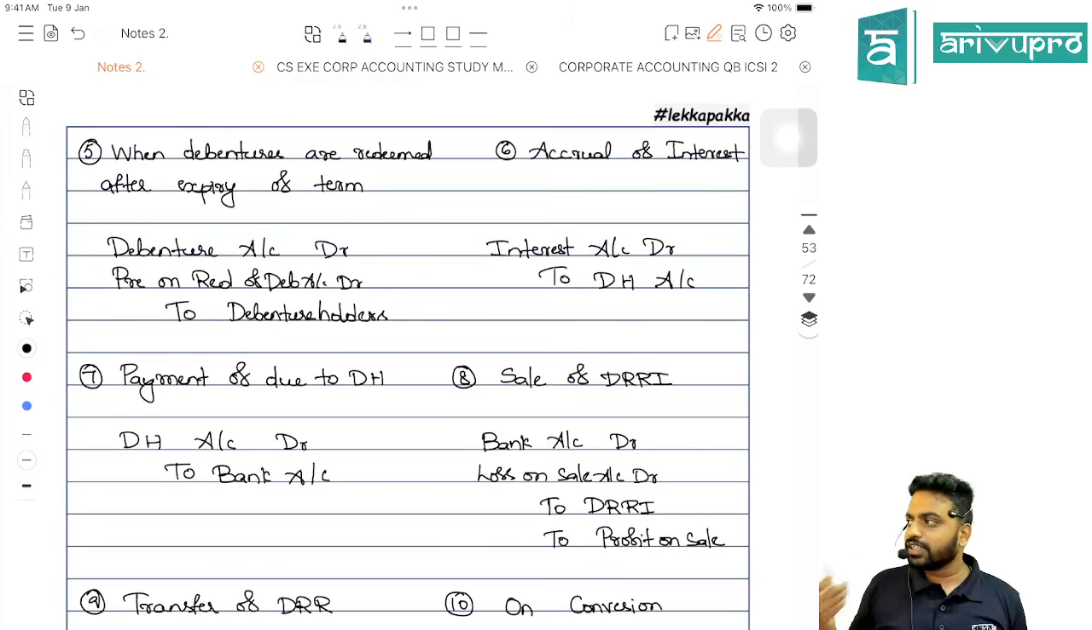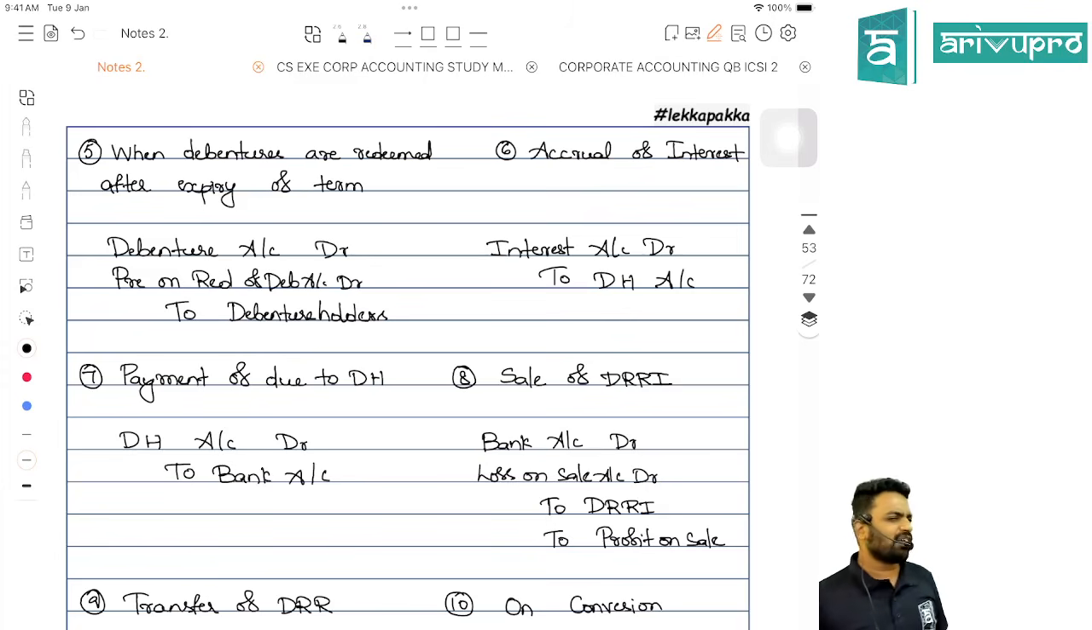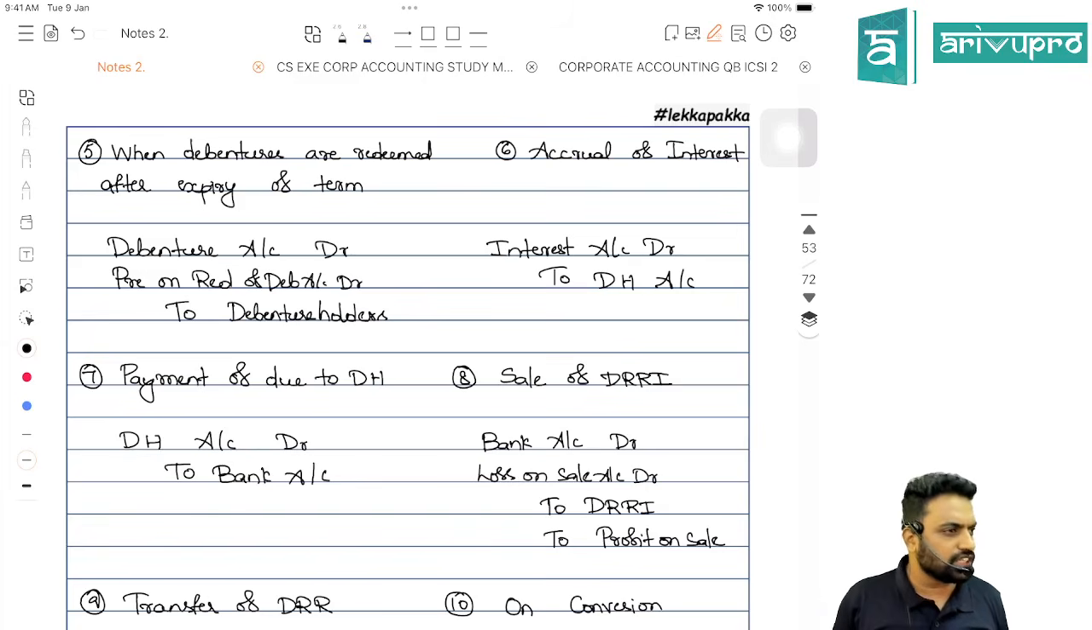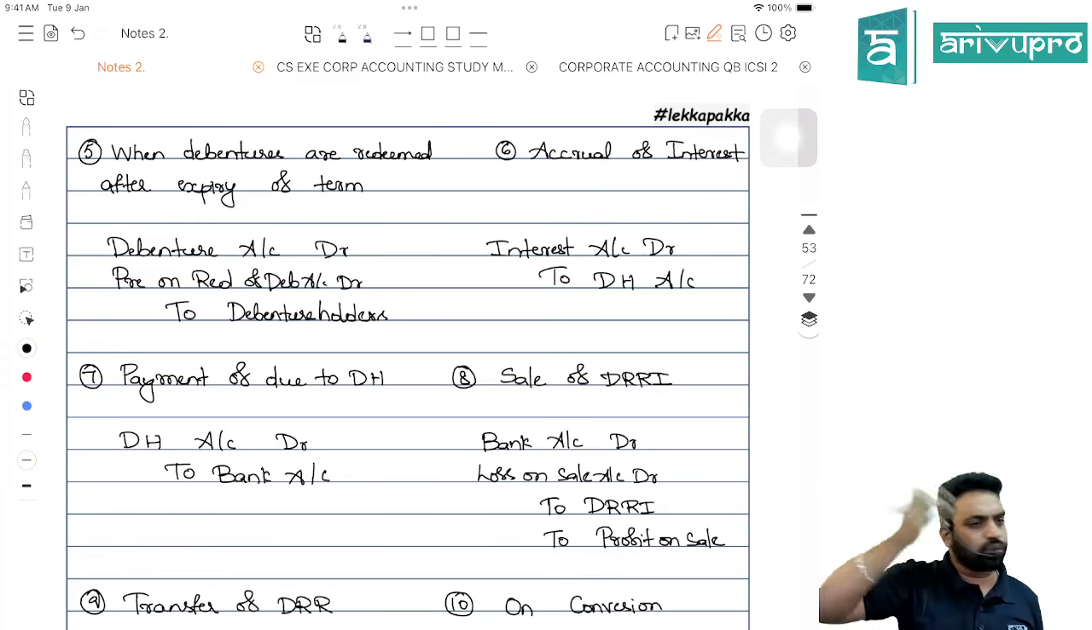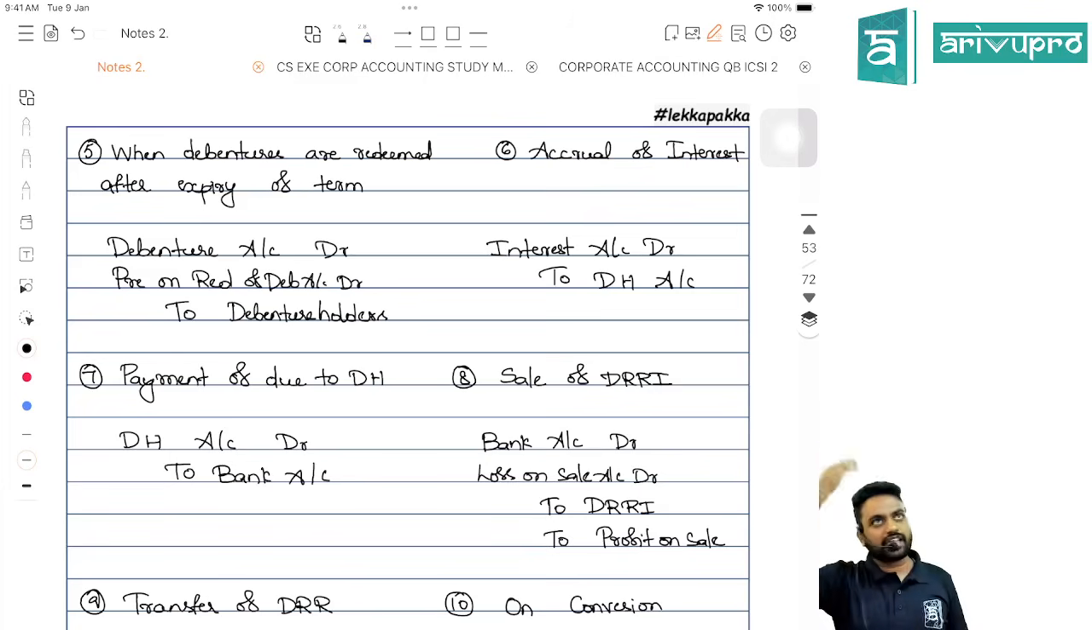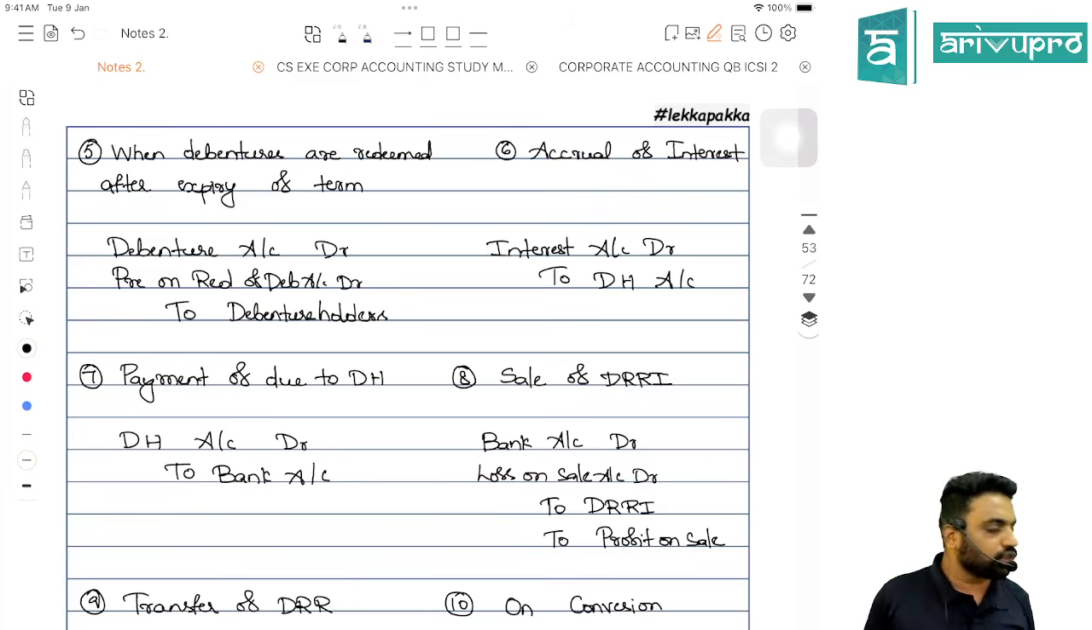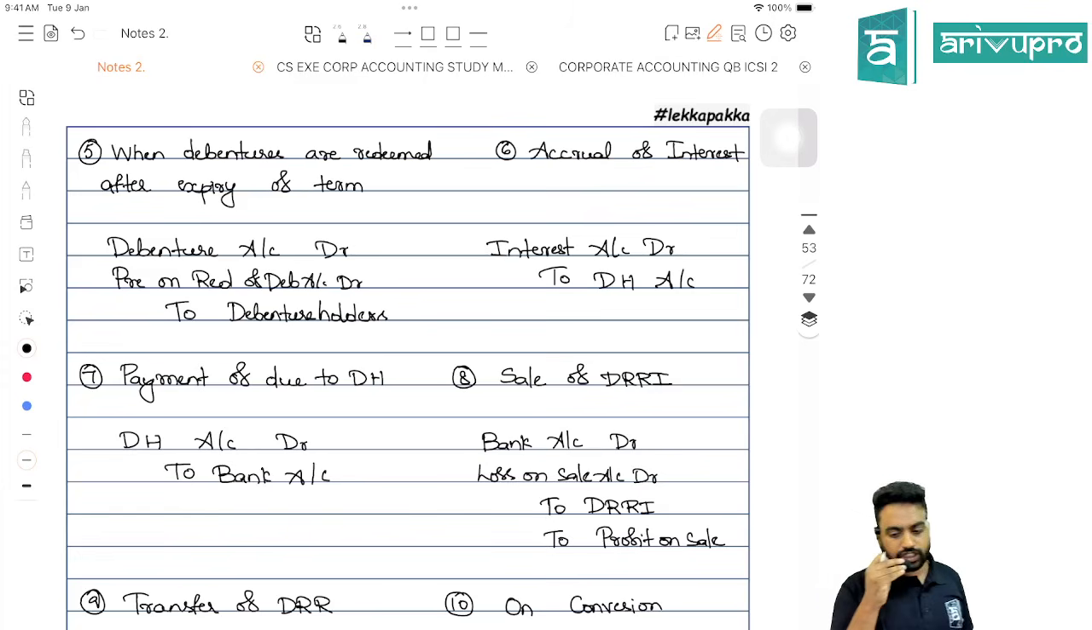If after a certain period you are redeeming, normal entry: debenture account debit, premium on redemption of debenture account debit, to debenture holders account. Later, if the interest is accrued, you pass the entry as interest account debit to debenture holders. Later, together you are going to pay it off to the debenture holders. So the entry will be debenture holders account debit to bank account.